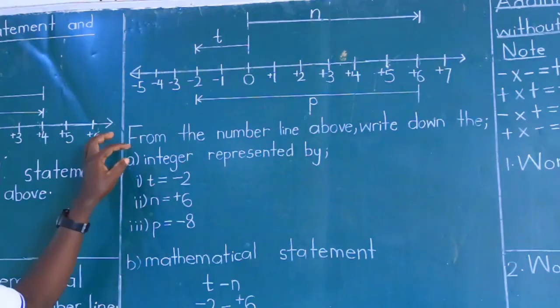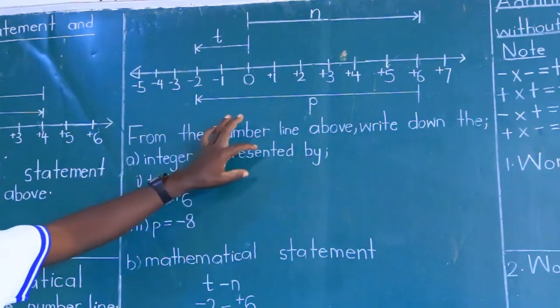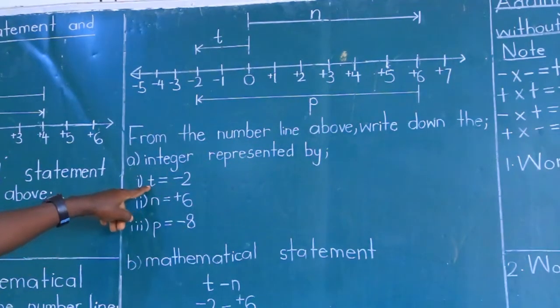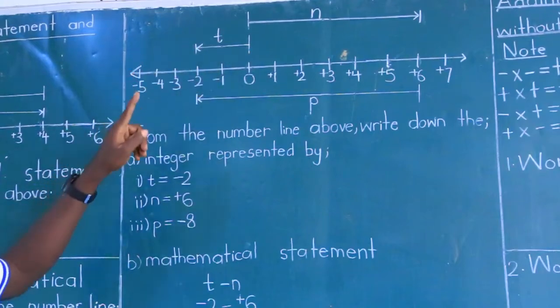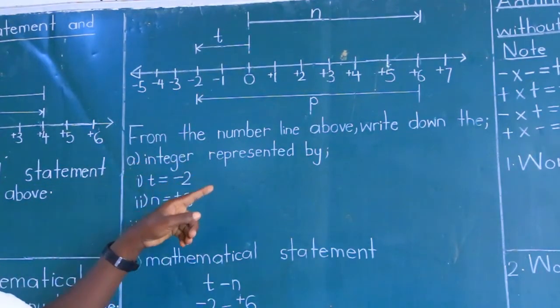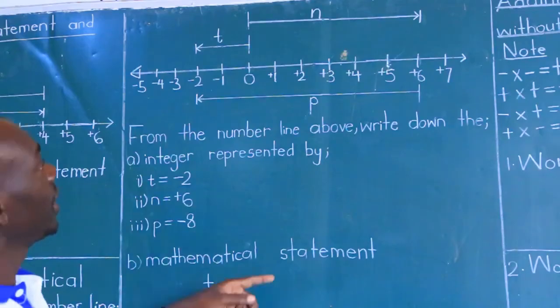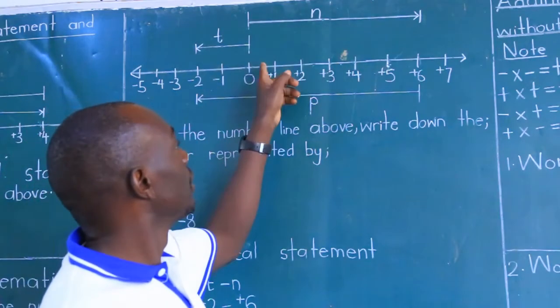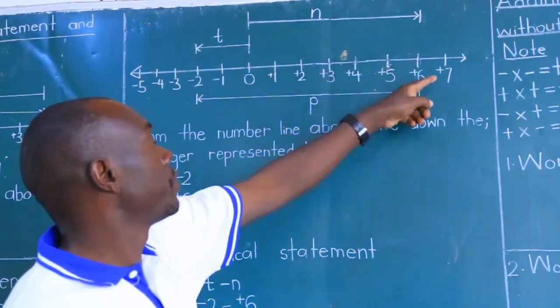Then the question says, from the number line above, write down the integer represented by the letter T. So thoroughly, we say letter T is negative 2. You write it here. Then write down the integer represented by N. Letter N, we count it very well: positive 1, positive 2, positive 3, positive 4, positive 5, positive 6.